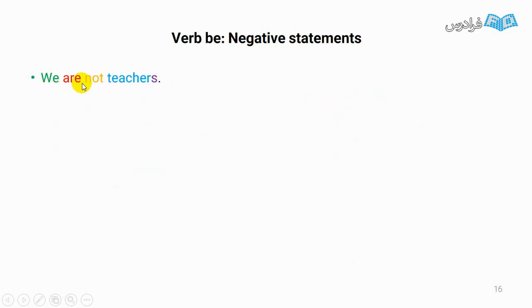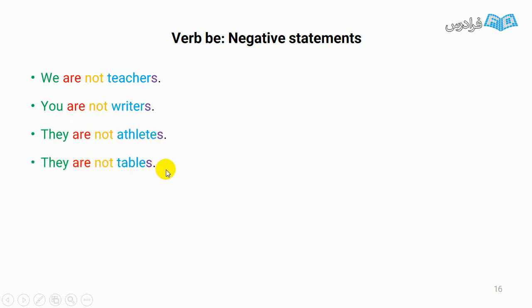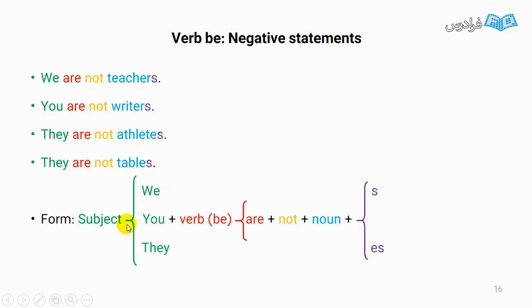Now, look at this one. We are not teachers. Now we want to talk about plural form of be and the negative statements. You are not writers. They are not athletes. They are not tables. What is the form? They start with a subject.